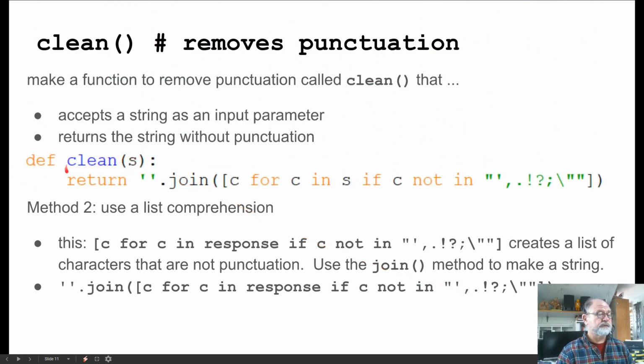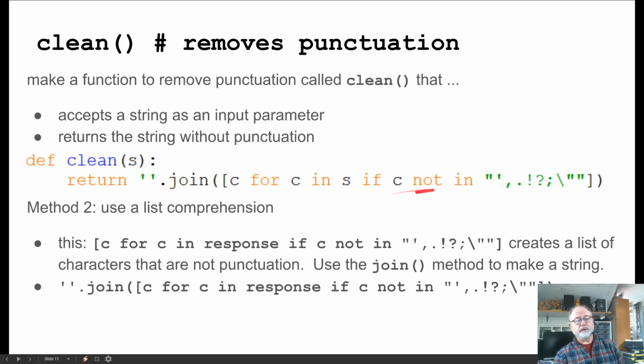And so the shortest version of a clean function would be something like this, where we return the string, which is the joining of this list. And this list consists of characters, all the characters in s, that are not punctuation. Okay? So that's how to read that.